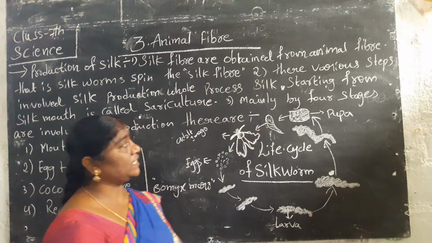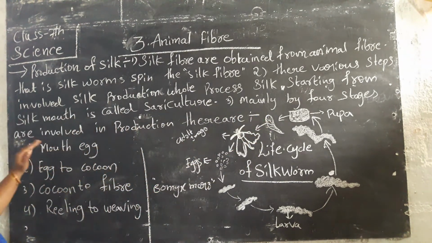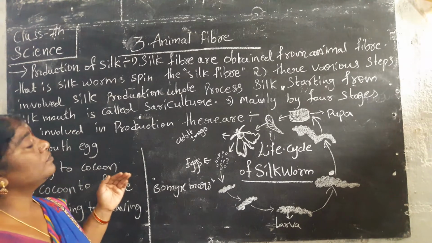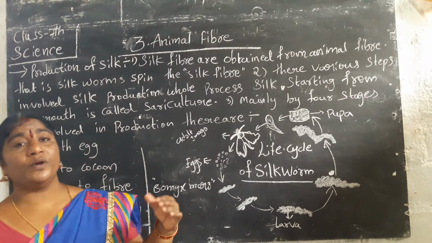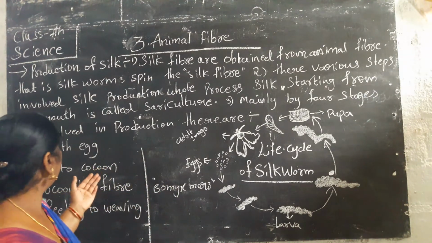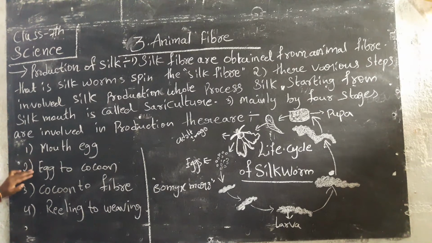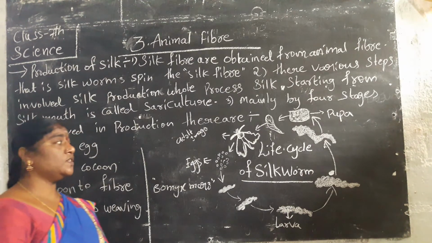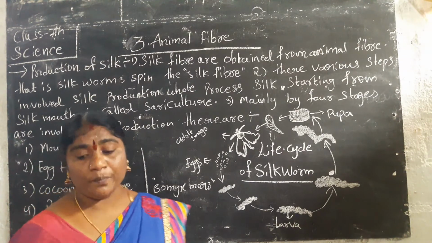Mainly four stages are involved in the production of silk. What are the four steps? Moth eggs to cocoon, cocoon to fiber, and reeling to weaving. These are the four steps involved in the production of silk.